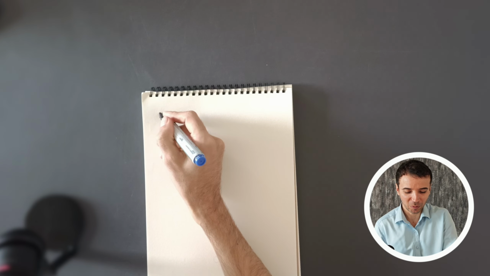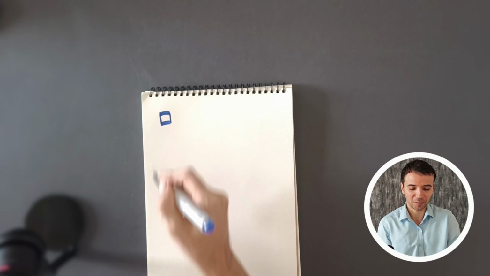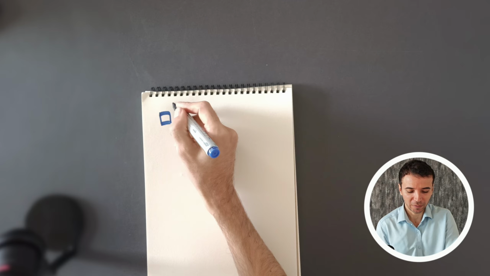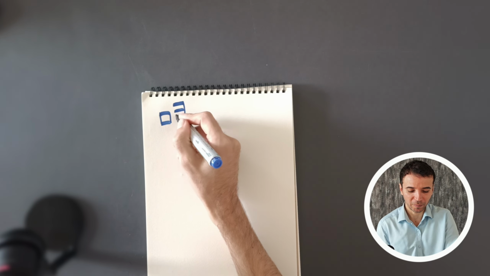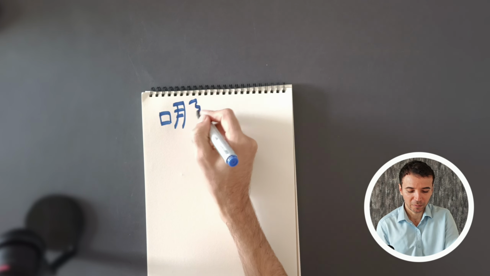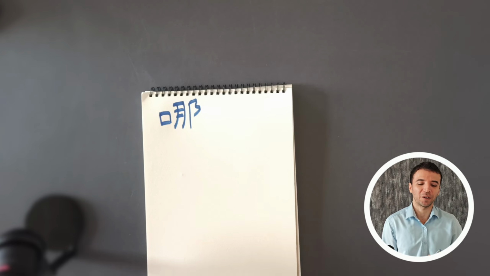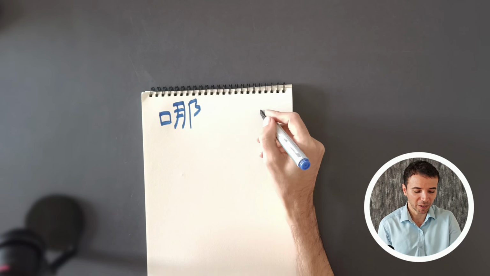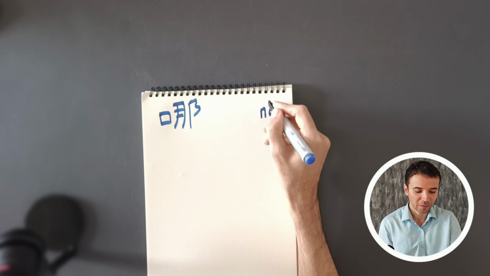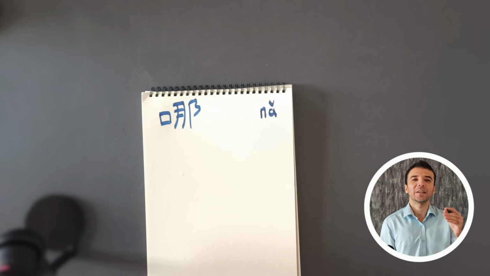Very well, you should be able to write this character, right? The square. And then we have learned this one. You remember this one? It was na, meaning there. But with this one, it becomes na, third tone, na.